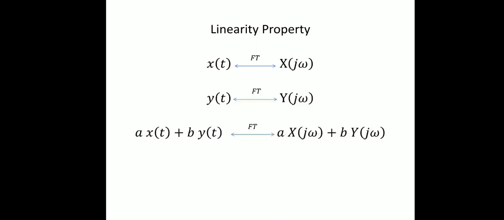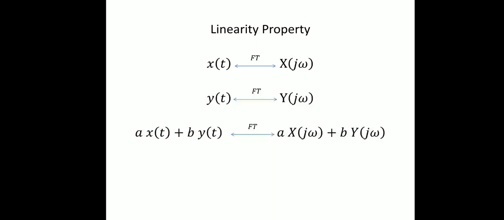Scale x of j omega by a and y of j omega by b, then add the scaled responses. If the right hand side and left hand side are one and the same, we can say the operator Fourier transform relation is linear in nature. What we are verifying here is that the overall response is equal to the sum of individual responses for the operator of interest.